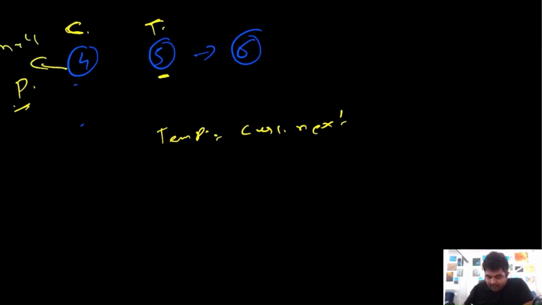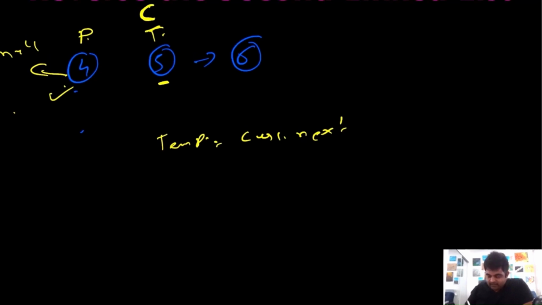Okay, and once this is done, we are going to have the previous pointer jump to the current pointer. So now the previous pointer would come over here, because we have already updated the value of this node number 4. And then for the current pointer we are going to take its value from the temp variable, so the current pointer would also end up over here. Once we have this done, in the next node we are going to repeat the same thing. First of all, we jump the temp variable to the next element, so this would become the temp variable.